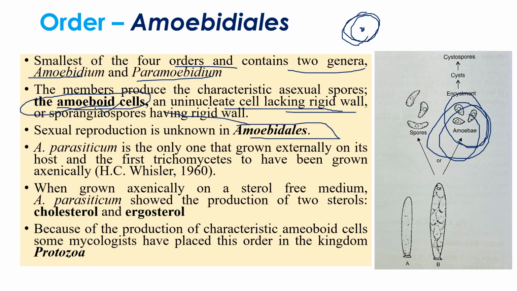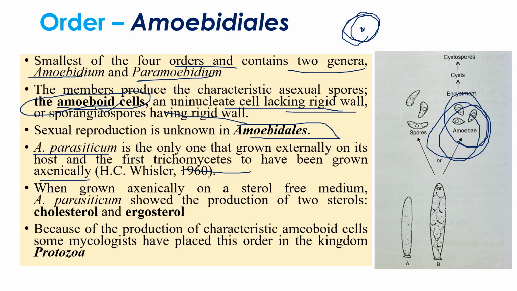As we discussed, among the 4 orders only in Harpellales was sexual reproduction observed. And there is one species called Amoebidium parasiticum. It grows externally on the host, and it is also known to be the first Trichomycetes fungus grown axenically, which means it can be grown in laboratory conditions using various kinds of media, axenic in a culture form.